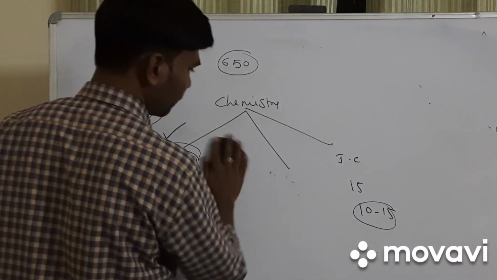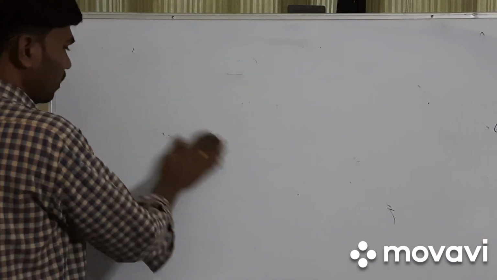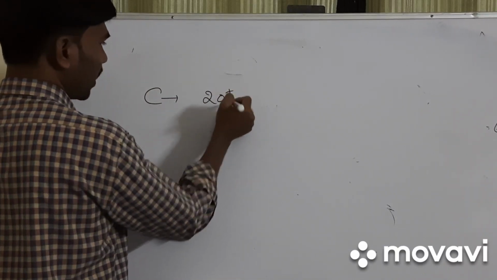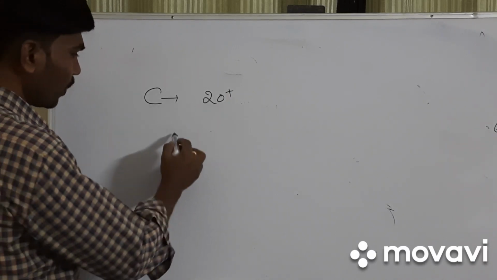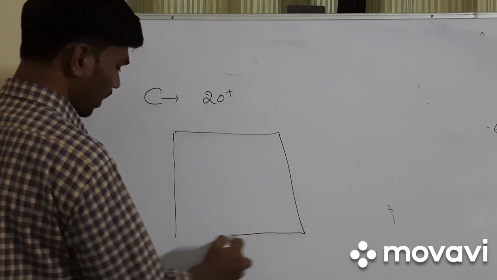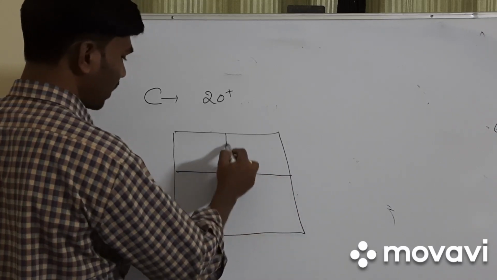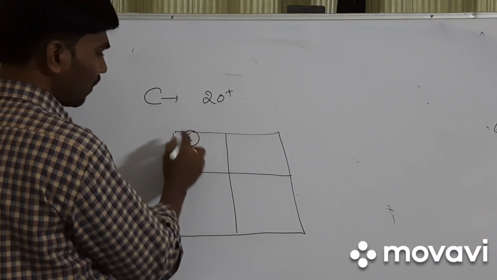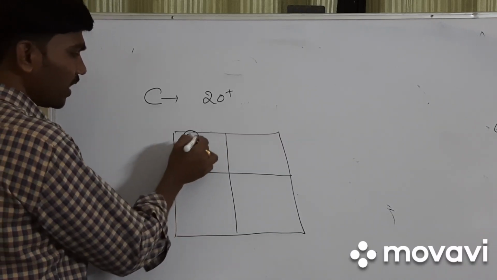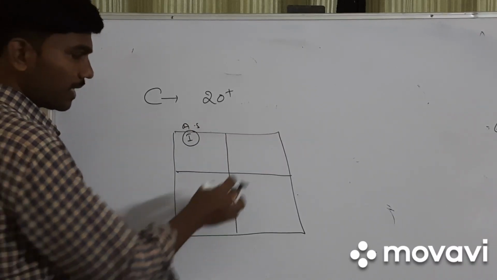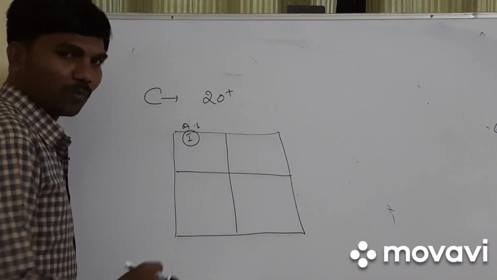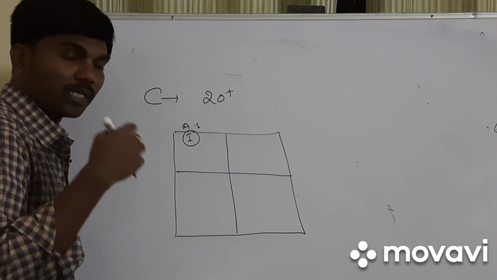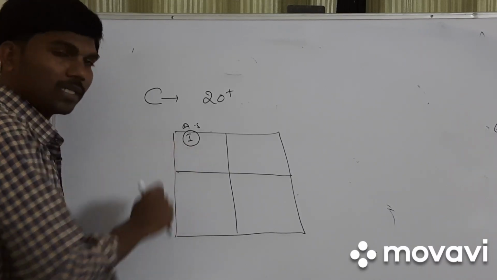In case of chemistry, there are 20 plus chapters, including first year and second year. So you take one A4 size paper and divide it into 4 parts. In the first part, you have to cover formulas and important points related to atomic structure. In the second part, you have to write each and every point that you feel is very important and that you are not going to remember, that is not in your memory.